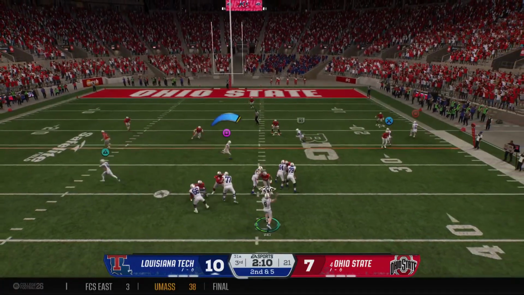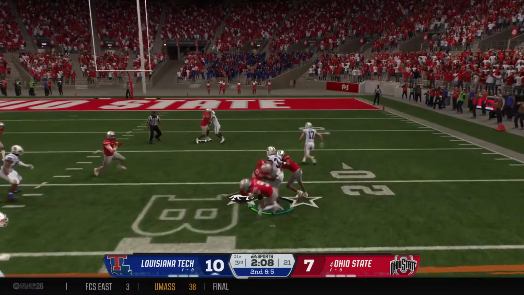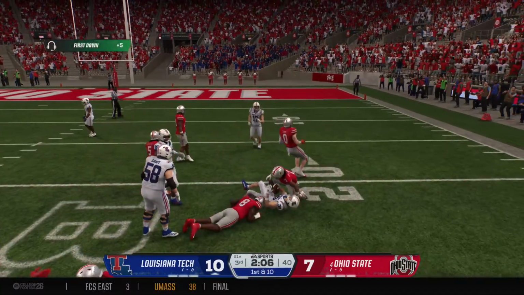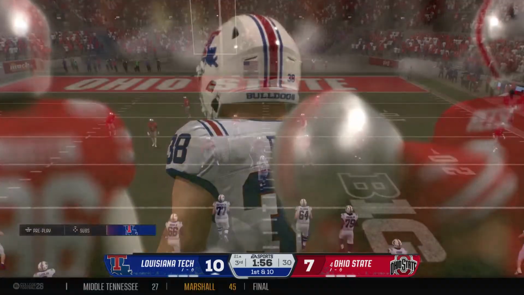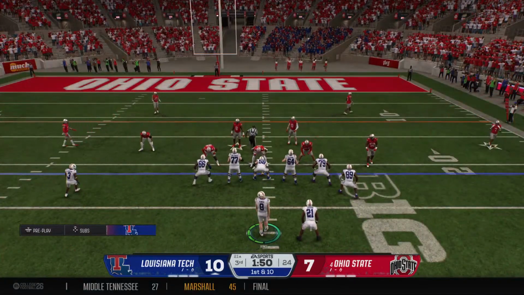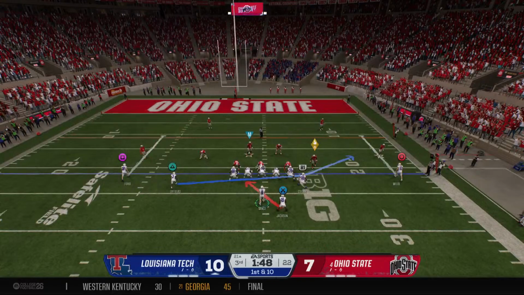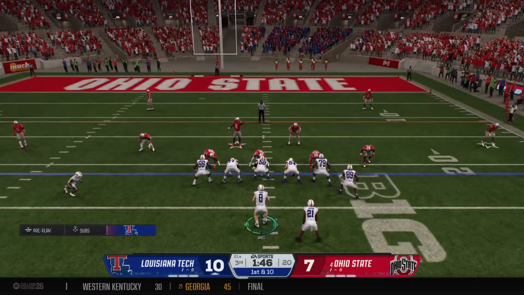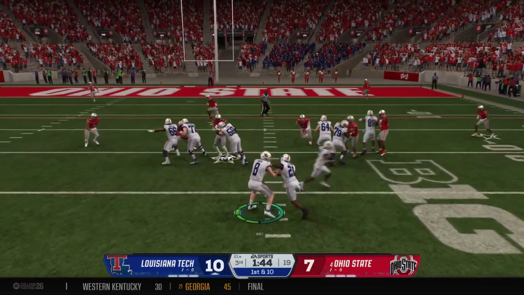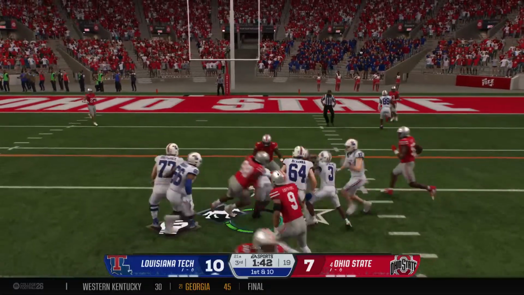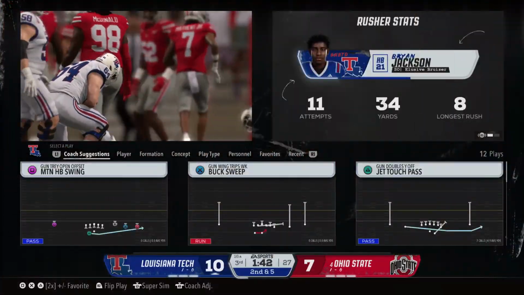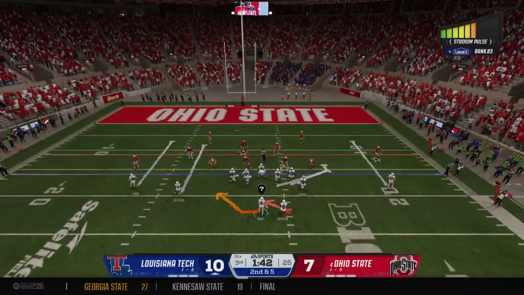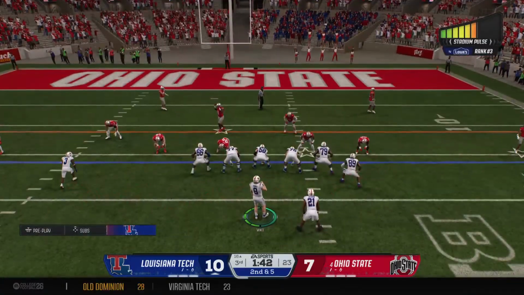Looking to throw, it's Vance. Got his man. All down, but they'll move the sticks as he picks up the first down. Passing game kept this drive moving. Let's see if they try it again. Wide receiver comes in motion. Looking for room. It's Jackson. Really good running. Gets it into the red zone, and they'll have it at the 16. Halfway there on first down. It's 2nd and 5.